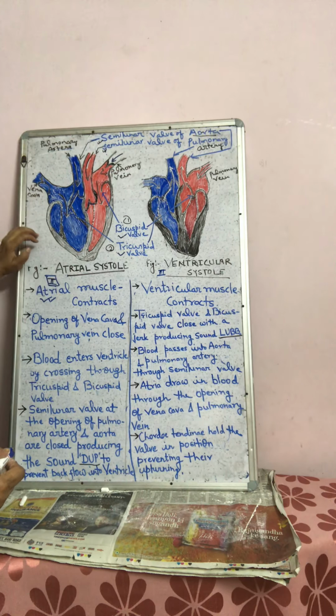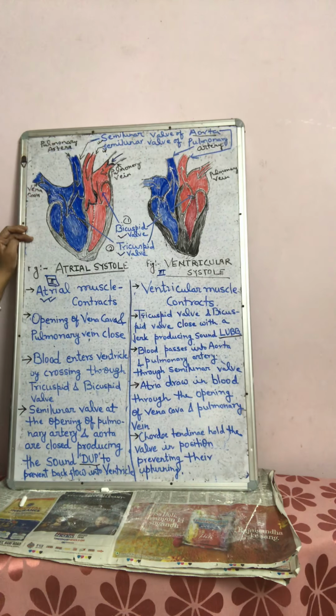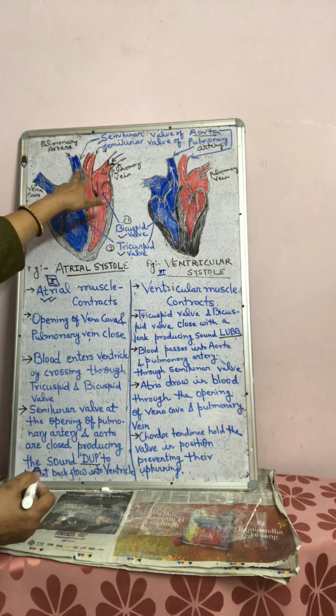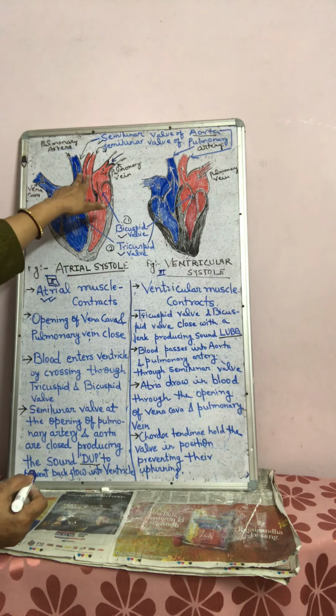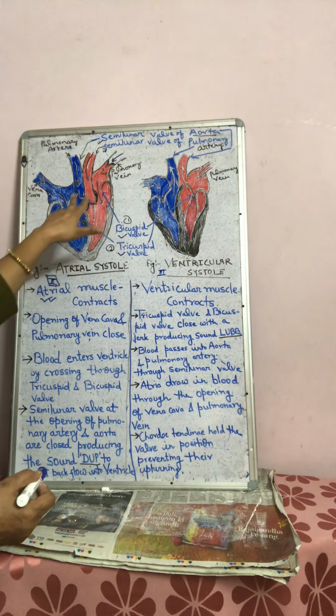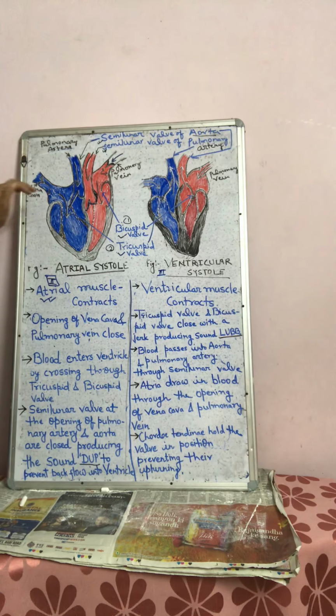That means its amount will automatically be increased by 30%. In this condition, both the semilunar valves will be closed. Bicuspid and tricuspid valves are opened.